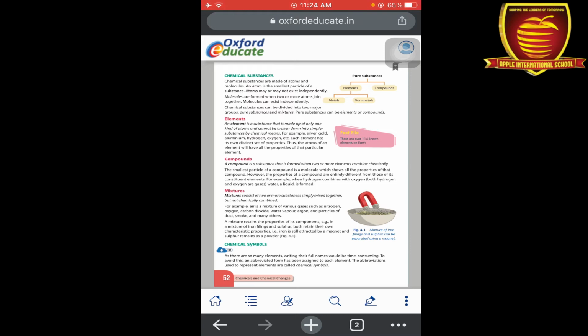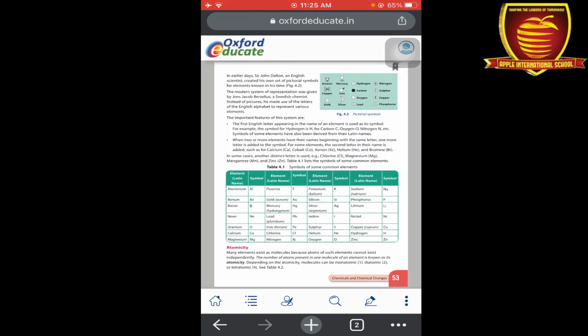Now the second topic is chemical symbols. As we discussed, elements are hydrogen, carbon, oxygen, iron. There are 118 elements on earth, so it is not possible to remember the names of all the elements. That's why we use some small abbreviations to learn the names of these elements. These small abbreviations are known as chemical symbols.